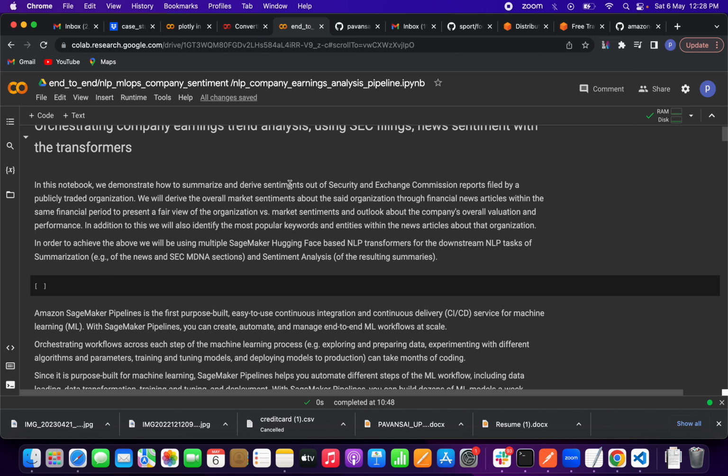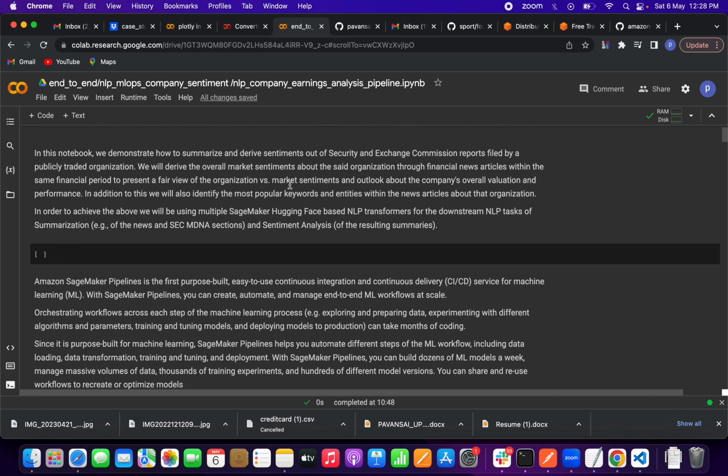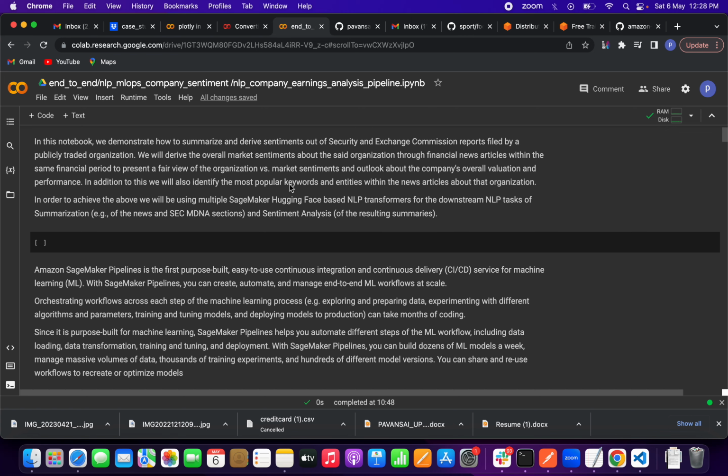Okay, so in this notebook we are demonstrating how to summarize and derive sentiments of SEC, Securities and Exchange Commission reports, filed by public organizations. So what we are doing, we derive overall market sentiment about the organization through financial or news articles over some period. So this is the overall idea, friends, of what we are doing.